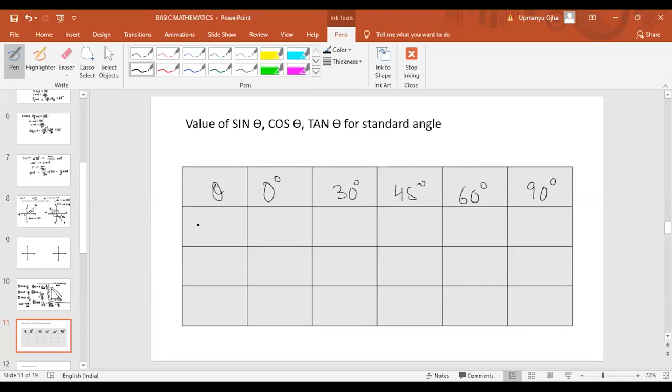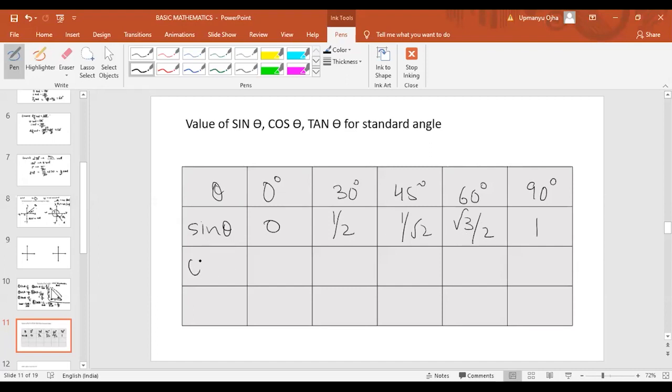So let us come first to sine theta. The value of sine 0 is 0. The value of sine 30 is half. The value of sine 45 is 1 by root 2. The value of sine 60 is root 3 by 2. And the value of sine 90 is 1. These are the standard values which you have to remember. Sine 0 will be 0, sine 30 will be half, sine 45 degree will be 1 by root 2, sine 60 degree will be root 3 by 2, and sine 90 will be equal to 1.